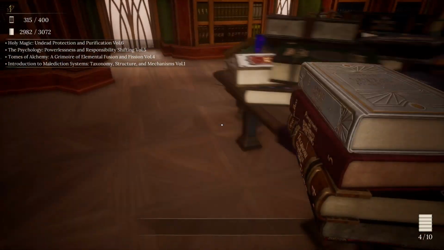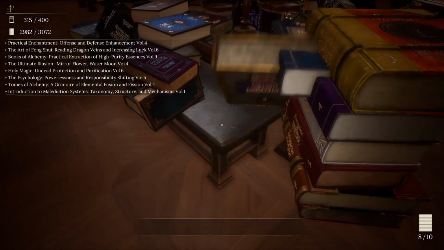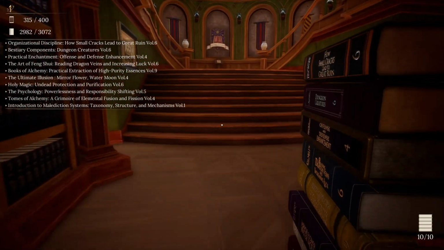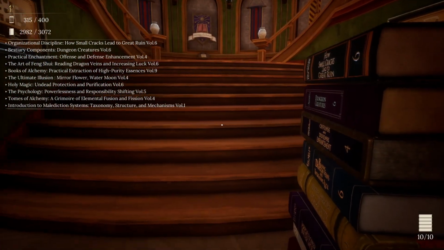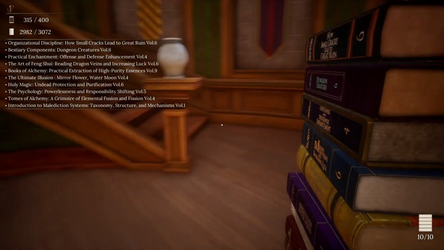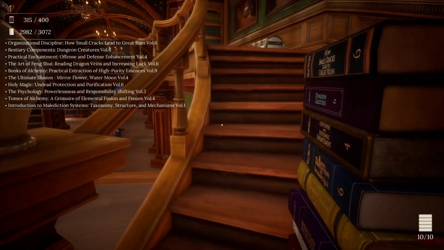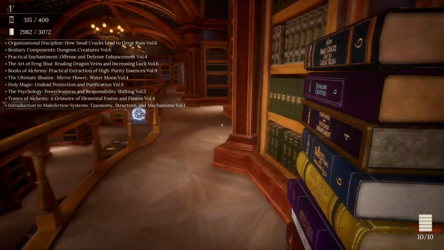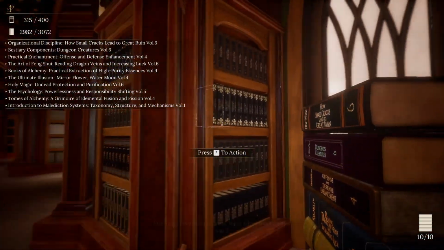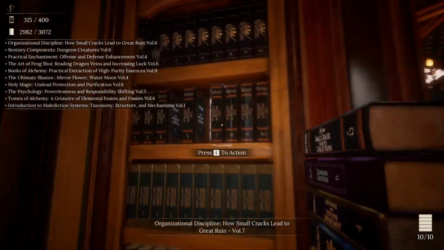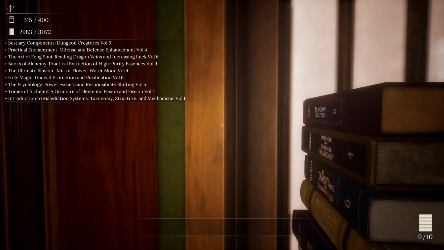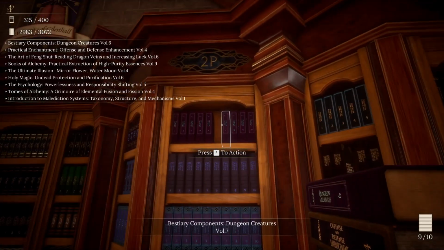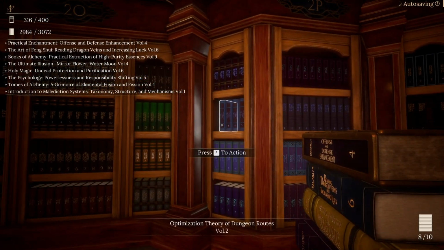Let's get the seats cleared off. There are some big ones here. So we've got Management, Dungeon, Enchantment, Divination, Alchemy, Illusion, Holy, Psychology, Alchemy, and Economics. How Small Cracks Lead to Great Ruin, Volume 6. So got one more for that. Feature Components, Dungeon Creatures, Volume 6. We've still got some for one more book there as well.